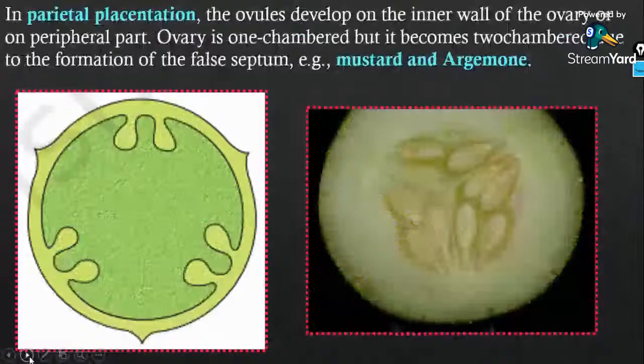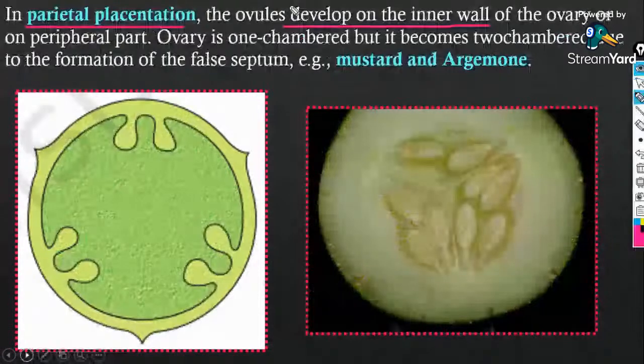In parietal placentation, the ovules develop on the inner wall of the ovary. So in which type of placentation do the ovules develop on the inner wall of the ovary? In parietal placentation.